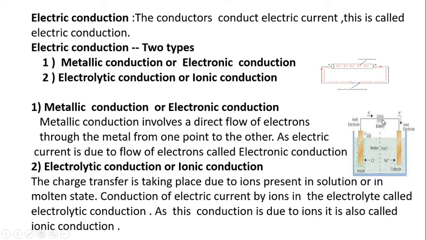When the battery is started, the positive and negative ions get attracted towards the electrodes, and they transfer from one place to another, and the electric current starts flowing through the external circuit.